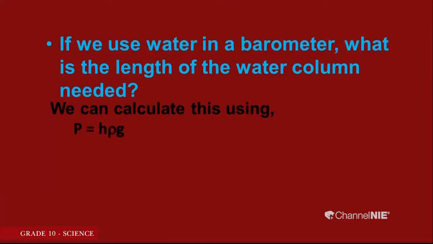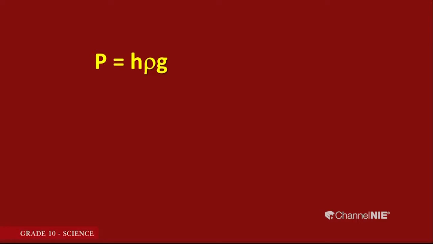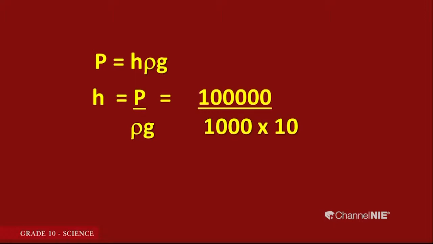We can calculate this using our formula P equals H rho g, as we have to find H here. We can make H the subject of our formula, then it comes as P divided by rho g. We know P is equivalent to atmospheric pressure, which is 100,000 pascals, and the density of water is 1000 kilograms per cubic meter, and acceleration due to gravity is 10. So now we have 100,000 divided by 10,000, which is 10 meters.